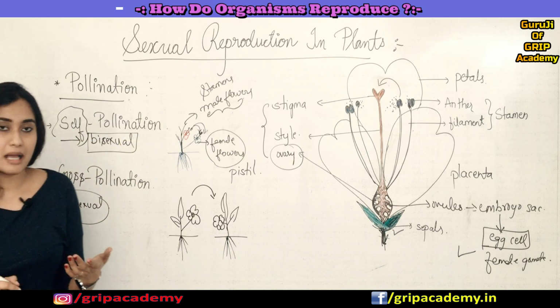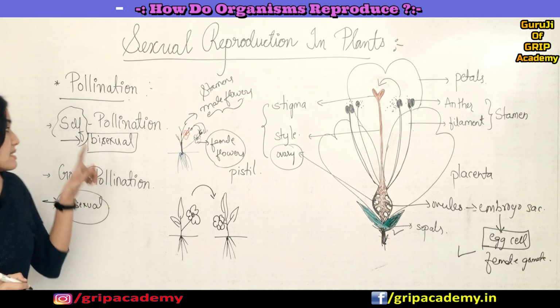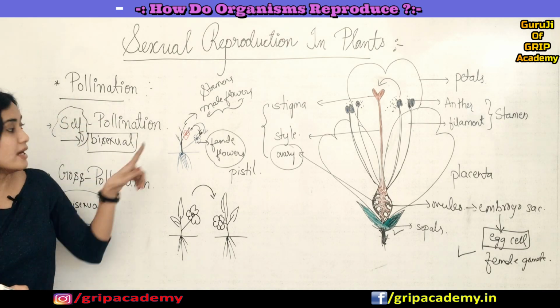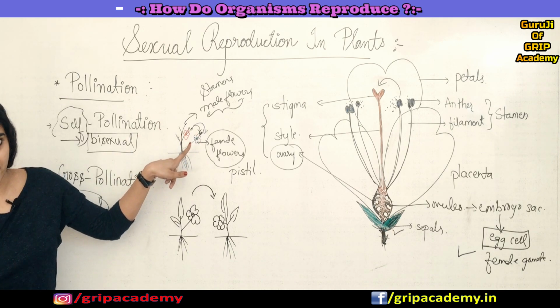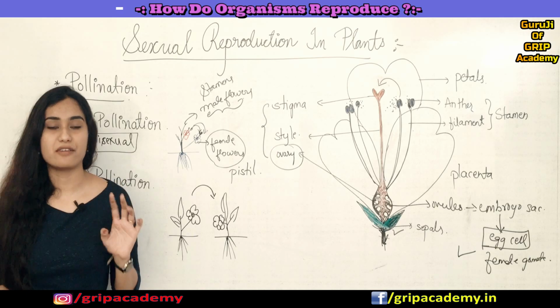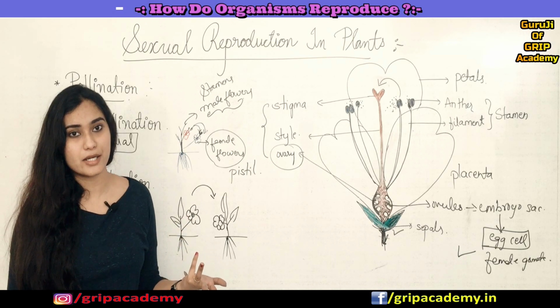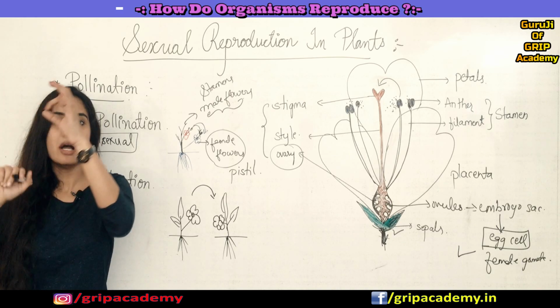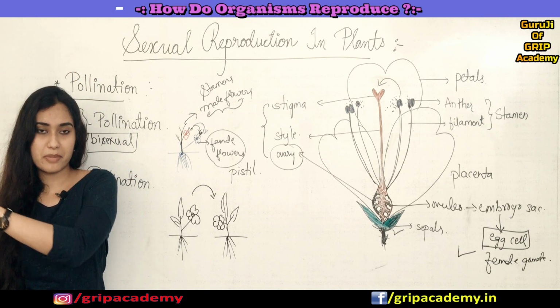So mostly, most of the time, self-pollination happens in a bisexual flower, and also in unisexual flowers, correct? Here you can see, but both should be present on the same plant. For example, maize plants, right? All the male flowers will be present on top, and the female flowers will be present at the bottom.